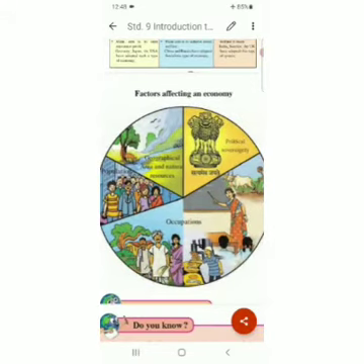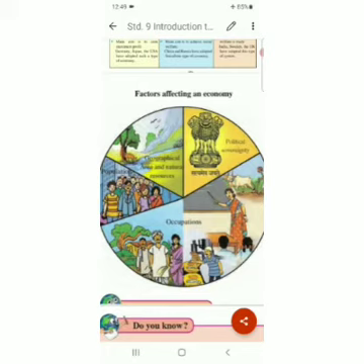If you see this picture, there are many things in that. See, in this Satyameva Jayate is written, that is our emblem of India, political sovereignty. Then occupations: a teacher is shown, a farmer is shown, a cook is shown, scientists are shown. These are the occupations.